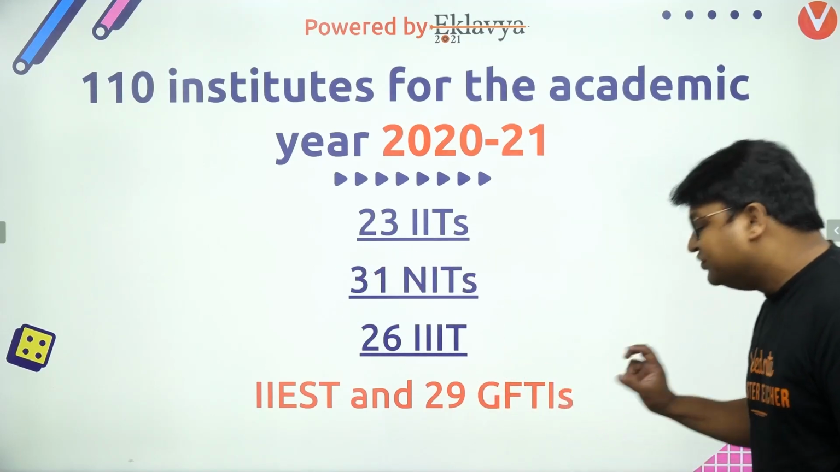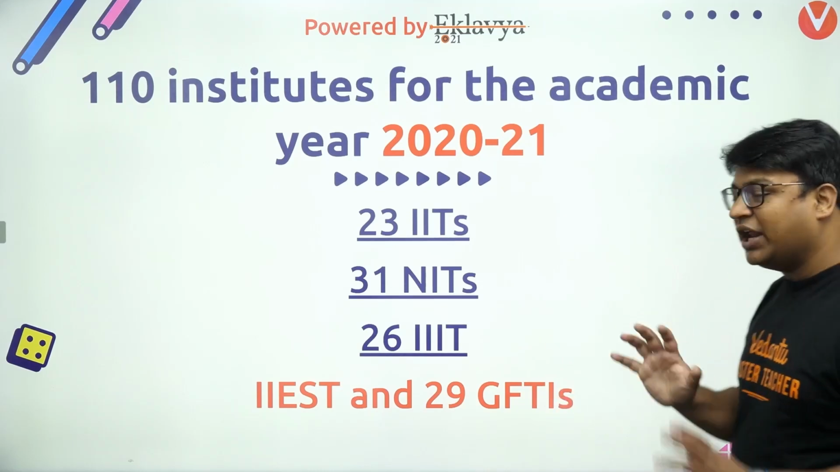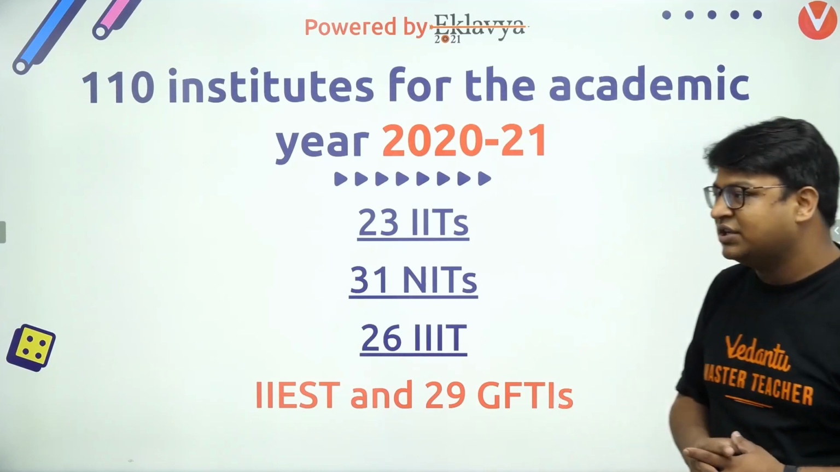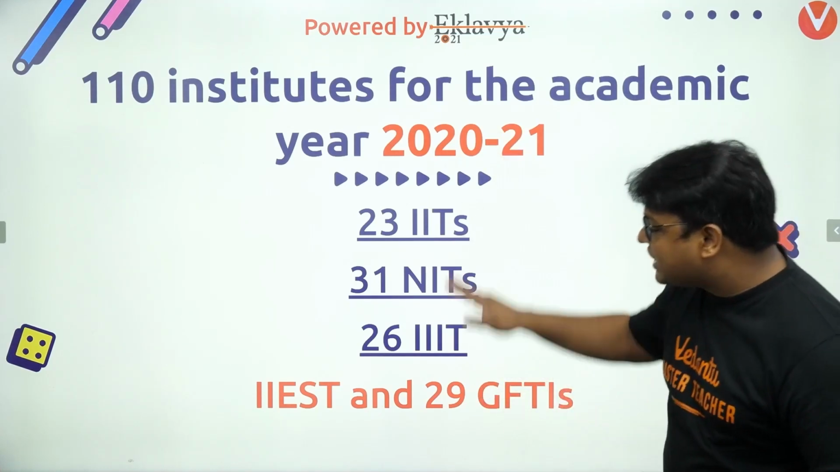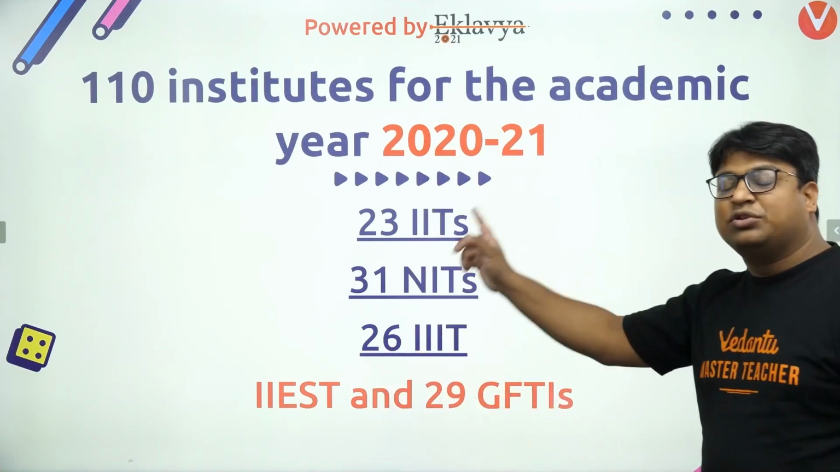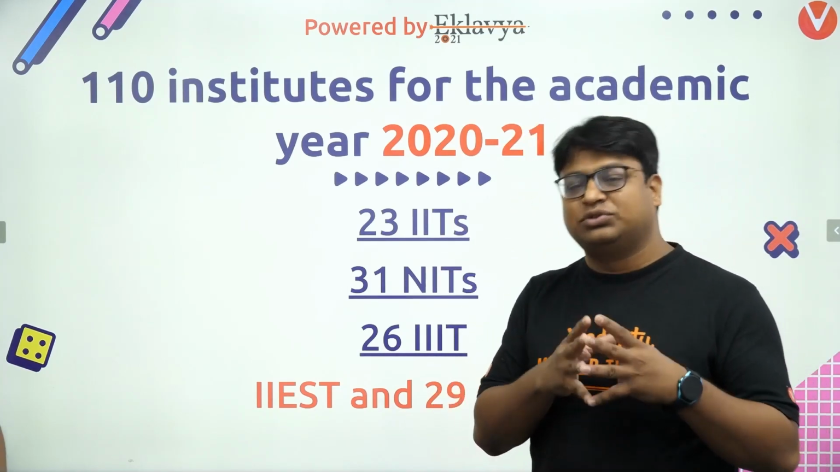And then we have GFTIs. These are government funded technical institutions. So there are a bunch of colleges with central government funds, and these are the list of those colleges. I'll show you the list also. So these are the 110. If you add them all, they will become 110. These are the 110 colleges which are involved in the counseling this year.